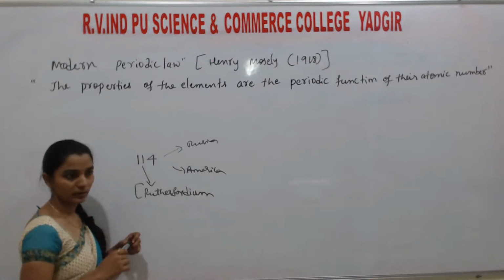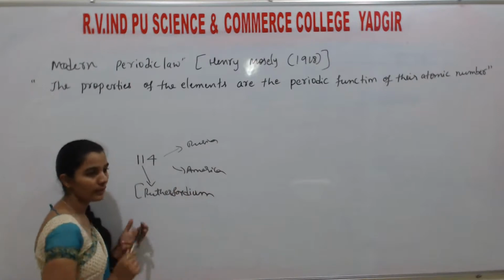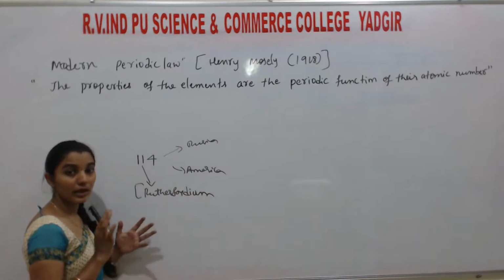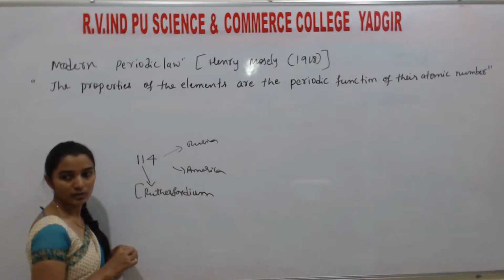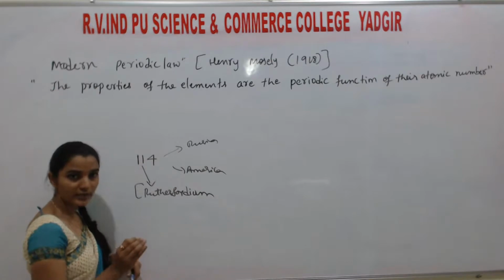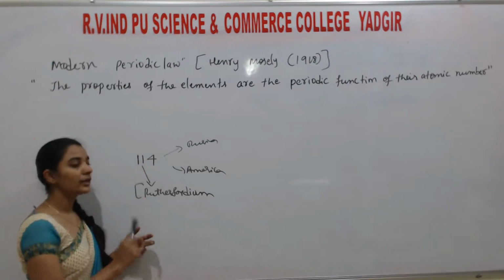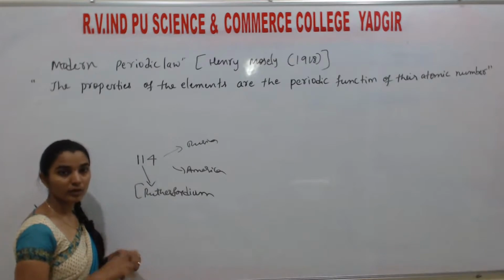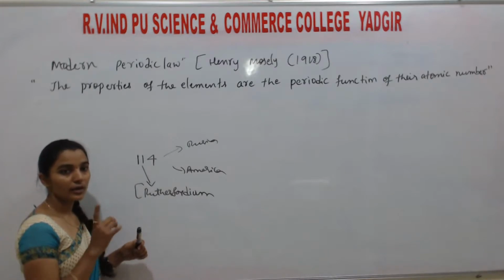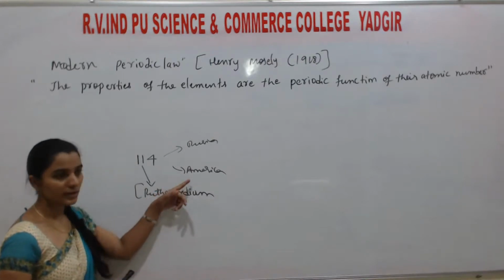So the 114th element was simultaneously discovered by Russia and America, and there was a dilemma in naming the element. Rutherford, the American scientist, successfully explained its properties, so it is named Rutherfordium.